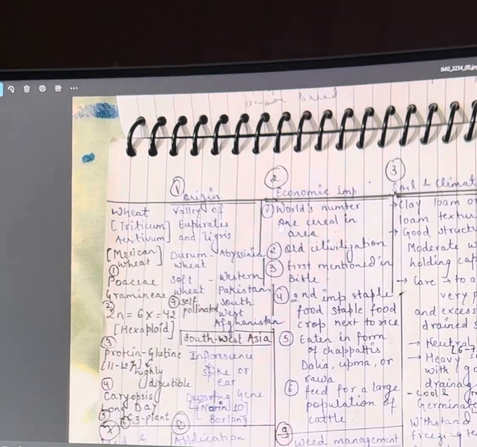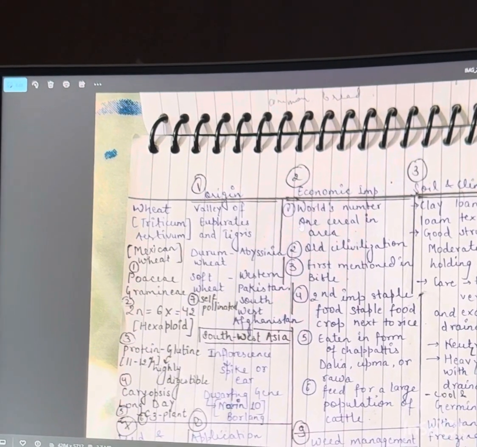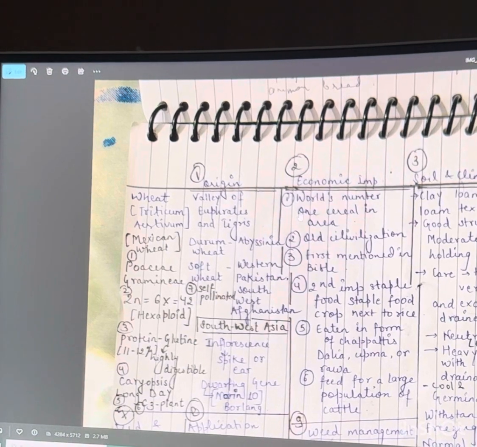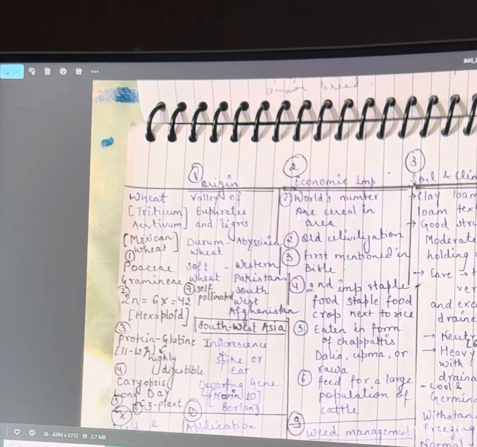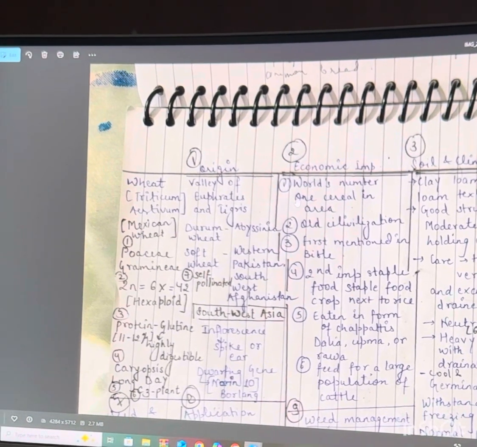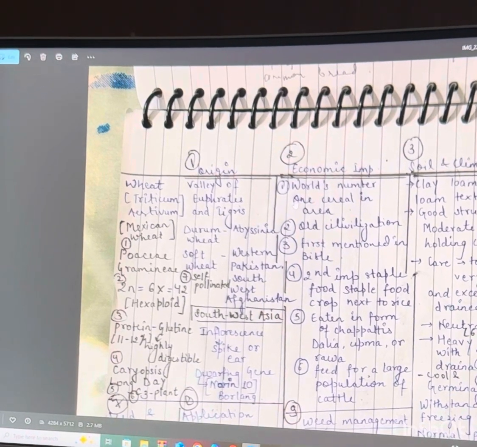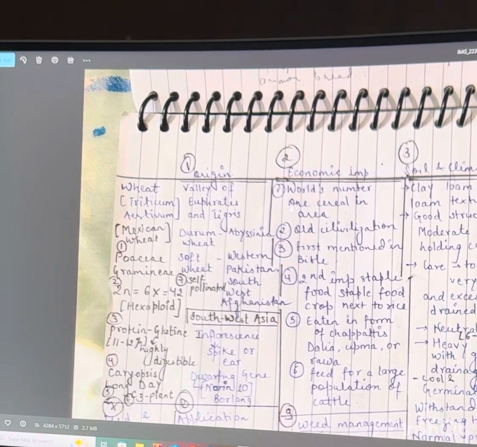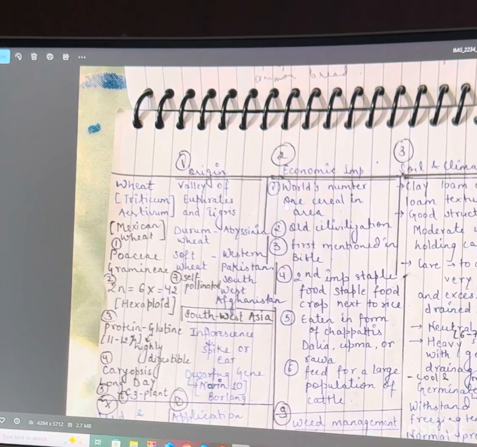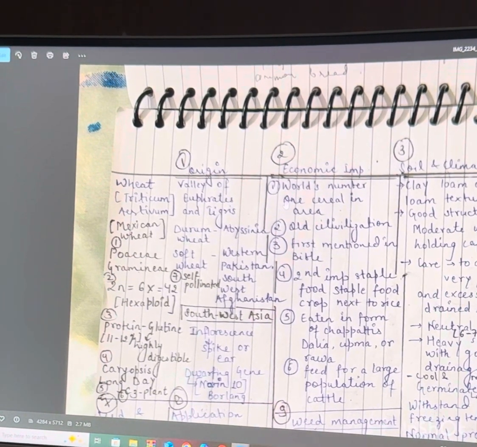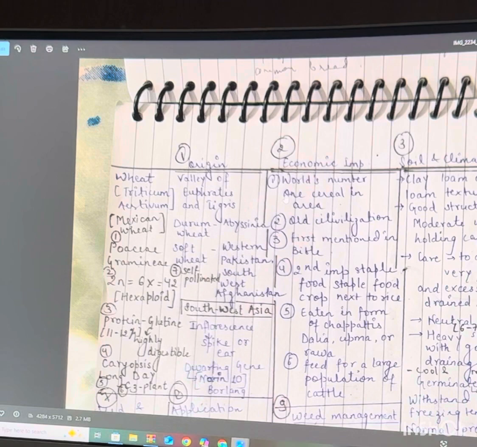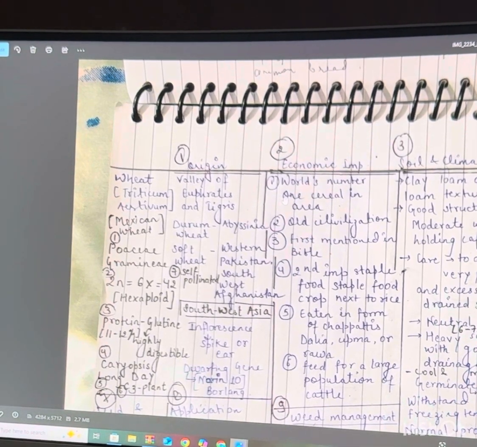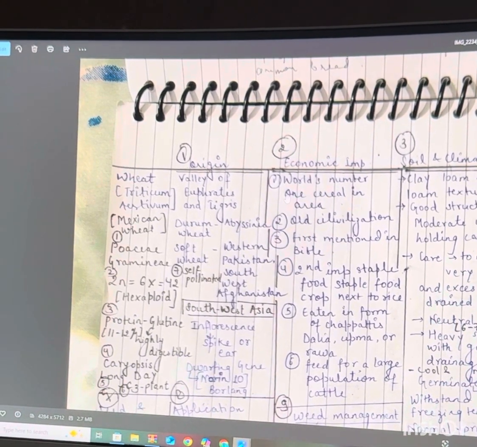Wheat, whose botanical name is Triticum aestivum, is also called Mexican wheat. The family of wheat is Poaceae or Graminaceae. Chromosome number is of 3 types: 2n = 6x = 42, which is hexaploid; 2n = 2x = 14, which is called diploid; and 2n = 4x = 28, which is called tetraploid.